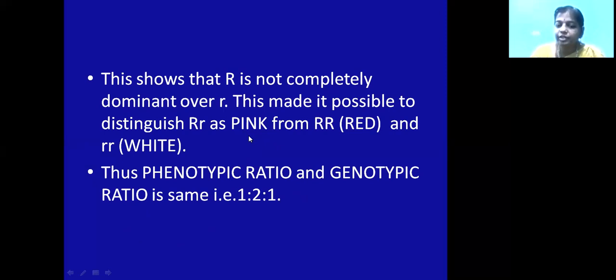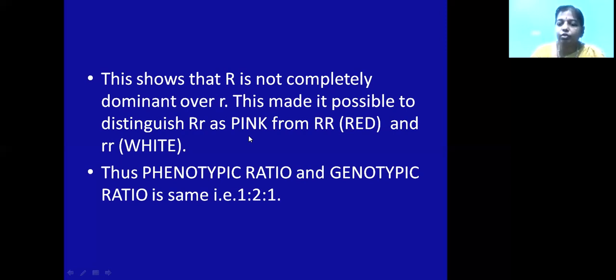So in the Punnett square, if you self cross the F1 generation, you will get red color flowers 1, pink color flowers 2 and white color flowers 1. That means the phenotype is also changing. It is deviating from the law of dominance. It is showing a 1:2:1 ratio, and the genotype will be the same, 1:2:1. So incomplete dominance shows the phenotypic ratio and the genotypic ratio as 1:2:1. So this is the incomplete dominance of the dominant allele in the progeny. Okay.